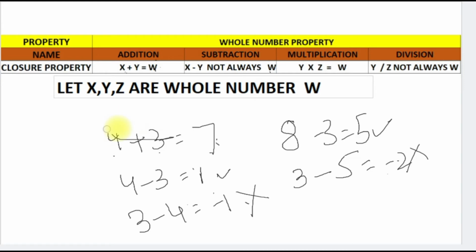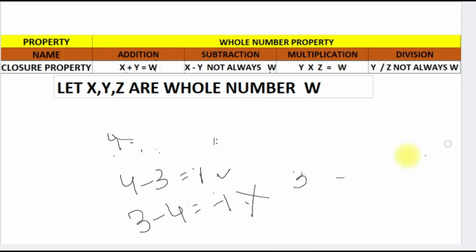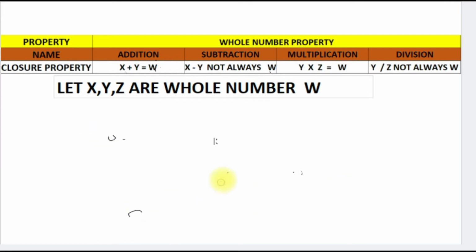So, let us see multiplication. If we multiply two whole numbers, then the product is also a whole number, right? So, the closure property is applicable for multiplication. Let us see, if we multiply 3 by 4, we get 12. Yes, it is also a whole number. Any product of two whole numbers is also a whole number, right?